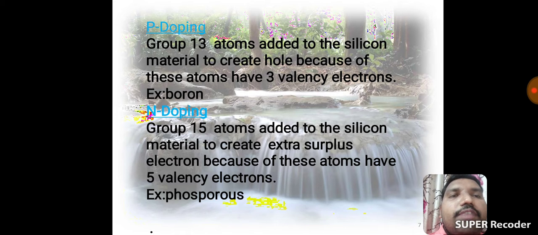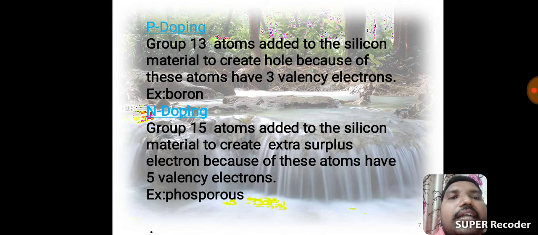In P doping, P means positive charge hole. The positively charged hole is delocalized in the P-doped semiconductor. N doping means the negatively charged surplus electron is delocalized in the N-doped semiconductor. N means negatively charged surplus electron, P means positively charged hole. That is the P doping and N doping.